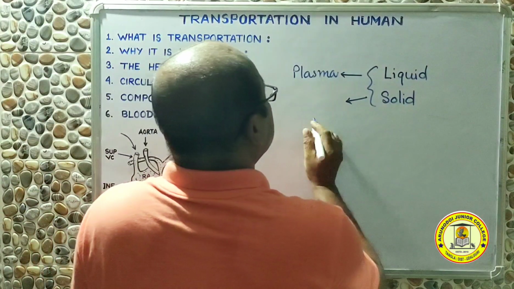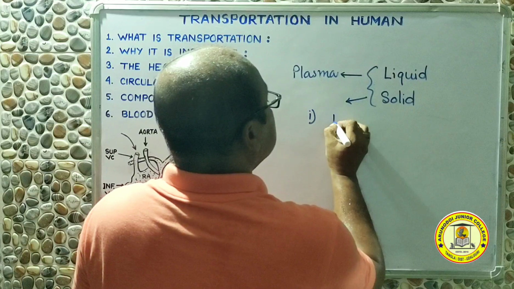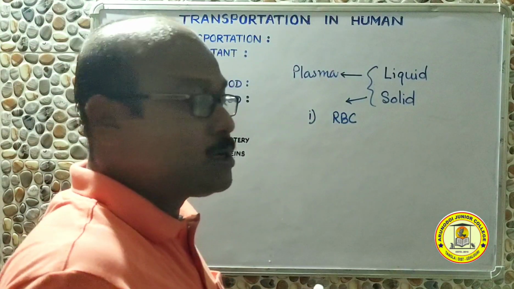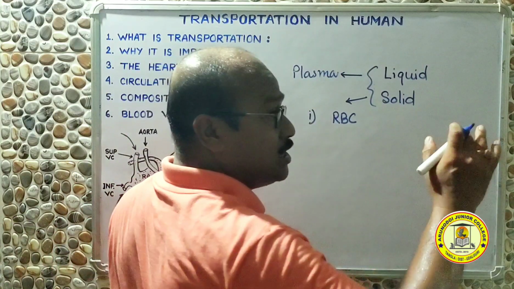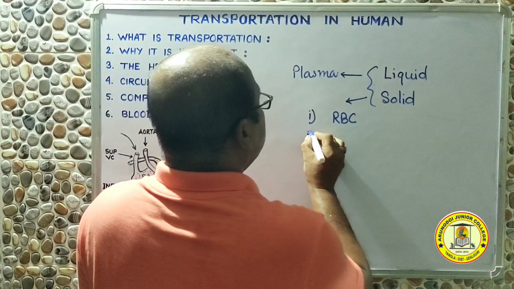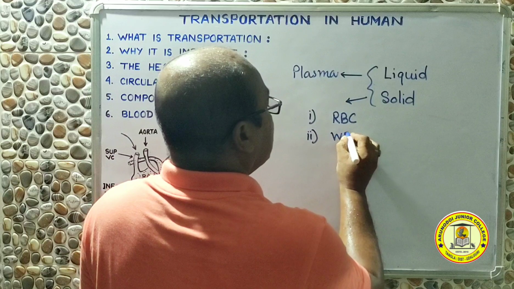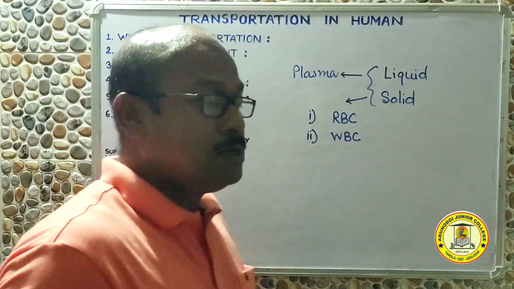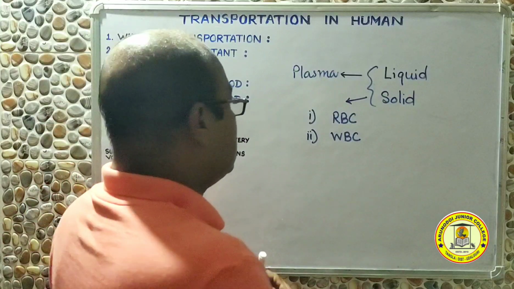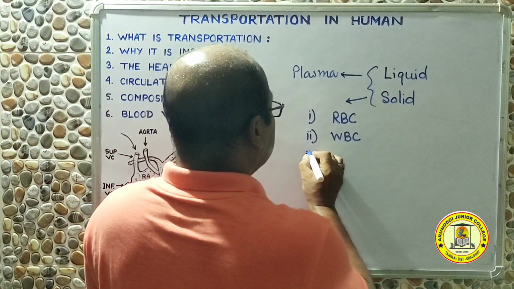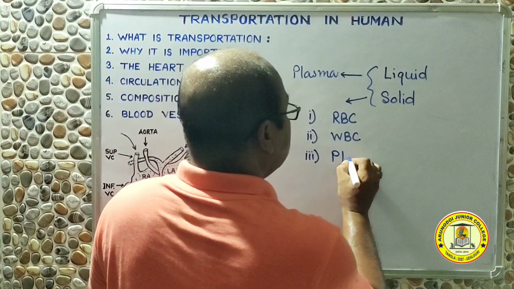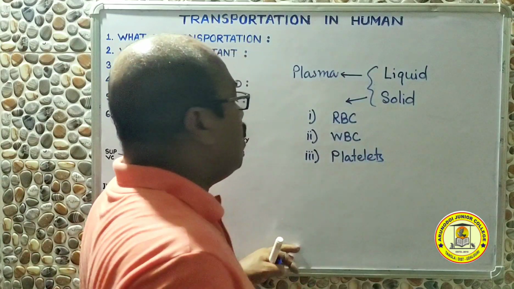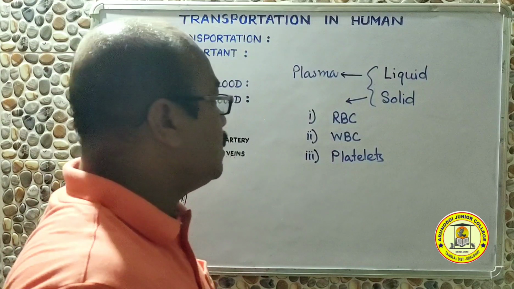Number one is called RBC, red blood corpuscles, also called erythrocytes. Number two, they are called WBC, white blood corpuscles, also called leukocytes. And number three, they are called platelets, also known as thrombocytes.